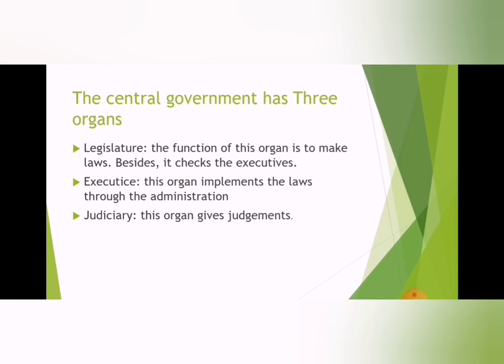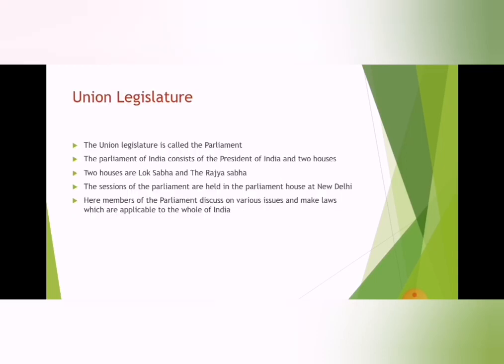Already you have learned about this in an earlier lesson, the government lesson, right? Now, the union legislature is called Parliament. The Parliament of India consists of the President of India and 2 houses, the Lok Sabha and the Rajya Sabha.